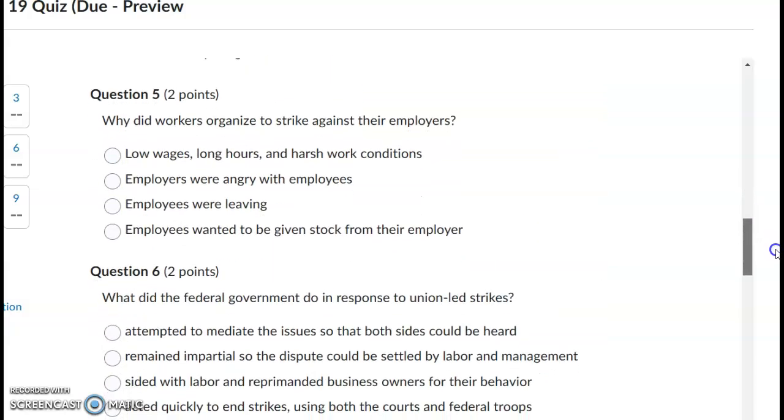Number 5. Why did workers organize to strike against their employers? Low wages, long hours, and harsh working conditions. Employers were angry with employees. Employees were leaving. Employees wanted to be given stock from their employer.